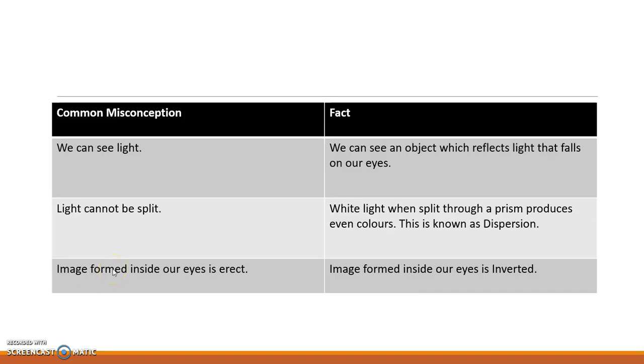So here I've given some common misconceptions and the real facts, what people think and the facts. Most people think that we can see light, but it's not true. We cannot see light. We can see an object because light gets reflected from it and its reflection reaches our eyes. Light cannot be split, it's a misconception. The fact is that white light can be split and it can form colors, which are the seven colors. Image formed inside our eyes is erect? It's not erect, it is inverted.